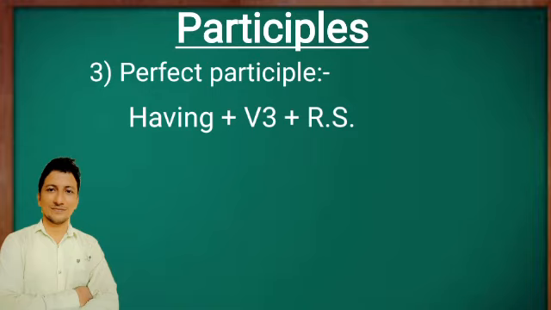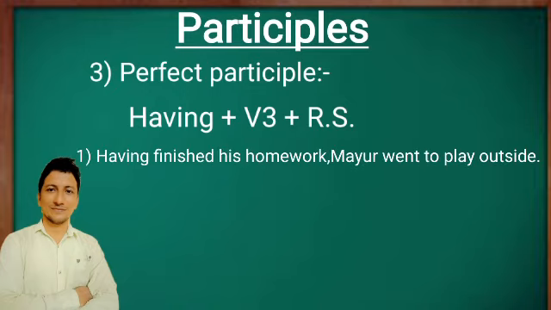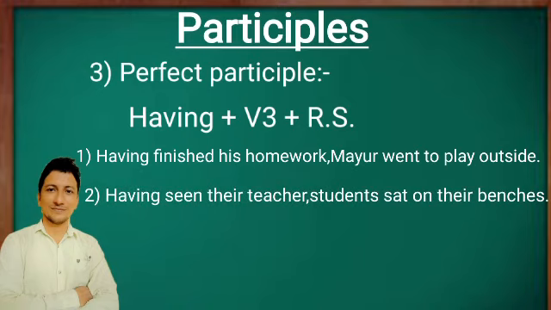Okay, so let's have some examples of the perfect participle. First example, having finished his homework, Mayur went to play outside. Second example, having seen their teacher, students sat on their benches. Now look at our structure of the perfect participle: having plus verb third form. So apply this in a sentence. Look at "having finished his homework, Mayur went to play outside." Here the sentence starts with "having," and "finished" is the verb third form. That's why in the first sentence, having plus finished is a perfect participle.